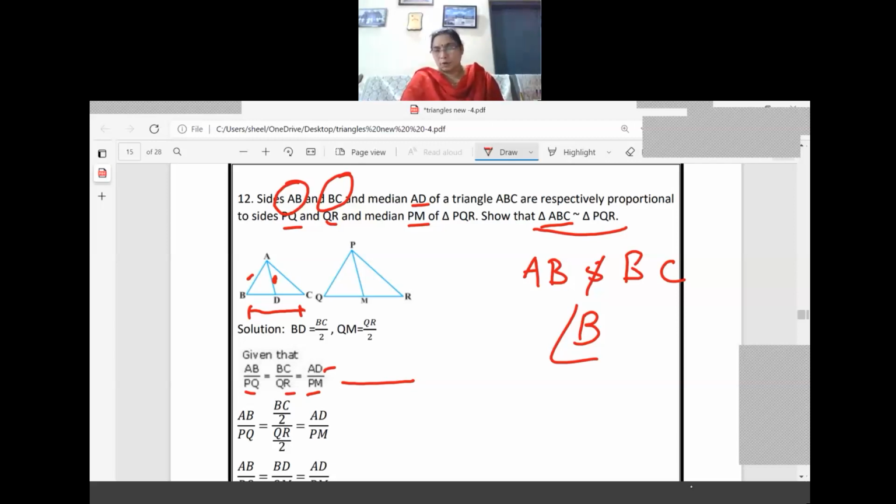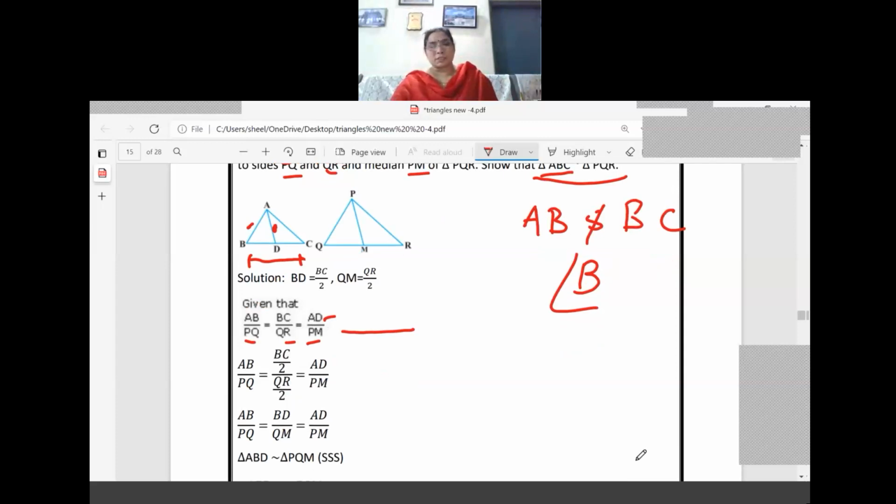The line segment joining the midpoint of one side and the opposite vertex. So that means D as well as M are the midpoints of the sides BC and QR. So BC we are dividing by 2, and QR also we are dividing by 2 only, right? So both the ratio we are dividing by 2 only, so there is no change in the value.